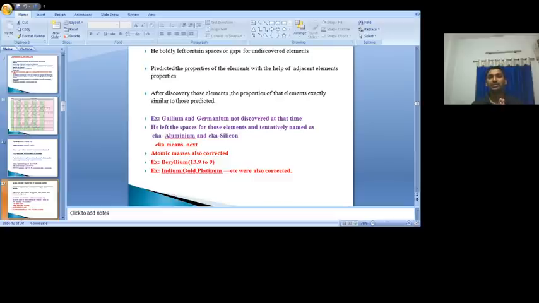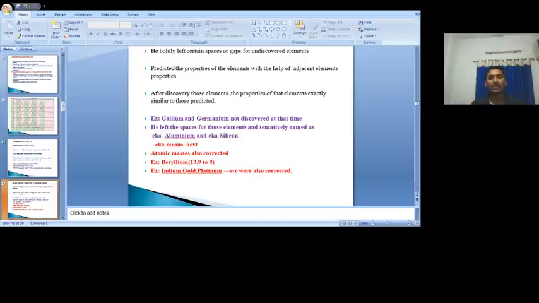Not only in the case of gallium, it is also the case with germanium, because carbon, silicon, next germanium. At the time of arranging the elements in increasing order of their atomic weight, germanium was not discovered. When germanium was not discovered, what do we write there? We can write Eka silicon. He gave the name Eka silicon to that undiscovered element, and he also gave the properties of Eka silicon based on carbon and silicon.